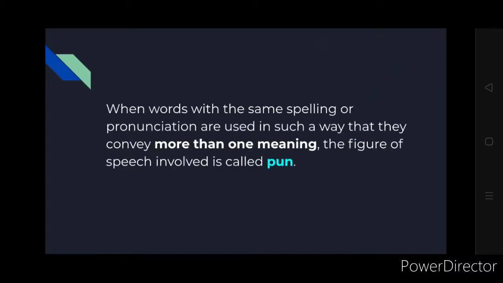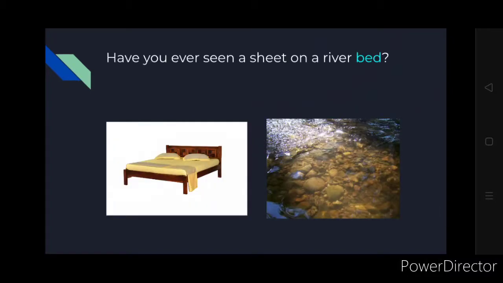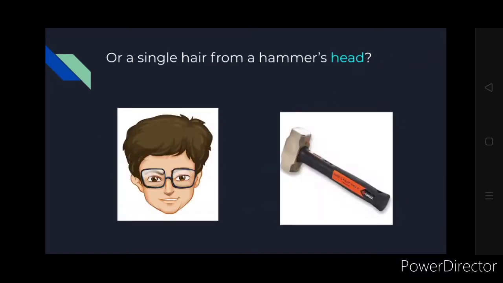So let's start. The first line is, have you ever seen a sheet on a river bed? The homograph is bed. The two different meanings of bed used here are the one which we sleep on, and the base of the river, which is also called the bed of the river. So as we put bed sheets on our bed, have you ever seen such a sheet on the river bed? No, right? Then, or a single hair from a hammer's head.